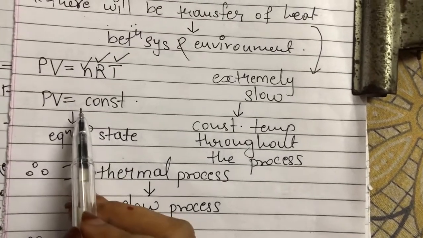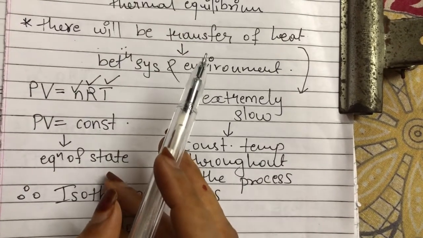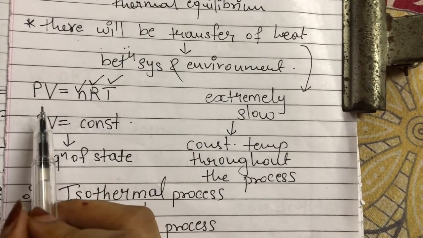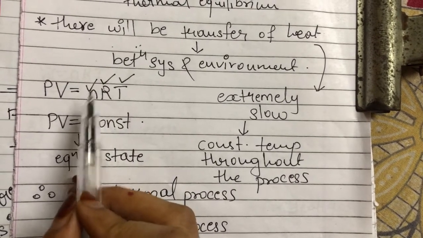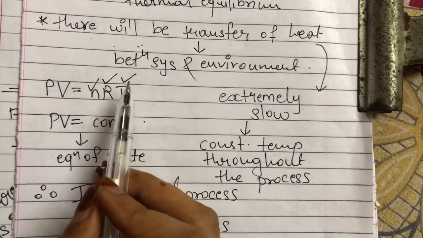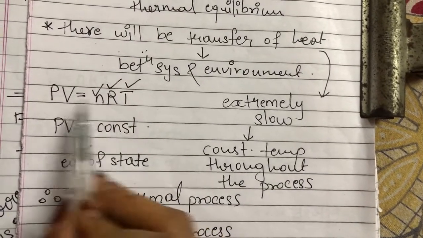Now let's come to the equation of state for isothermal process. Our system is ideal gas, so we can use the ideal gas equation, that is PV is equal to nRT. Here n is the number of moles that is going to remain constant, R is the universal gas constant, and temperature is constant for this process. So PV is equal to constant. This is the equation of state for isothermal process.